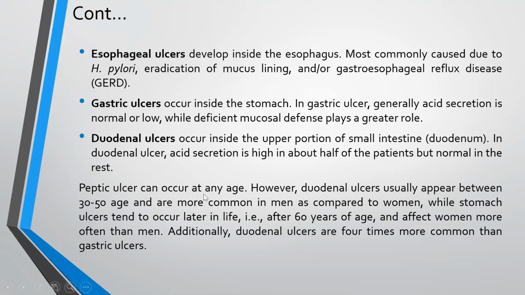Peptic ulcer can occur at any age. However, there is some difference between gastric ulcers and duodenal ulcers. Duodenal ulcers usually appear between 30 to 50 years of age and are more common in men as compared to women, while stomach ulcers tend to occur later in life, that is, after 60 years of age, and affect women more often than men. Additionally, duodenal ulcers are 4 times more common than gastric ulcers.